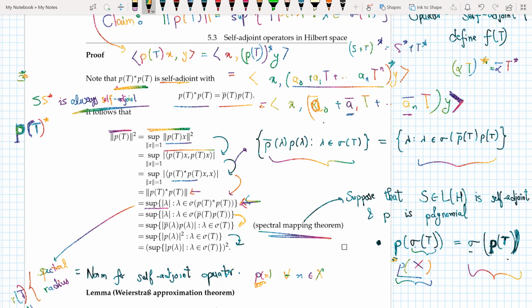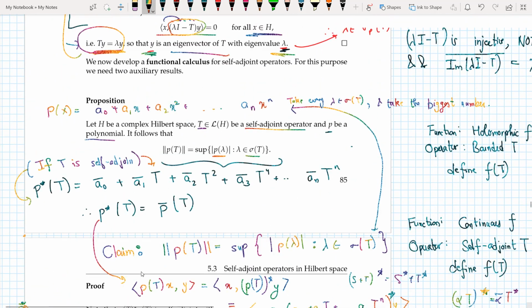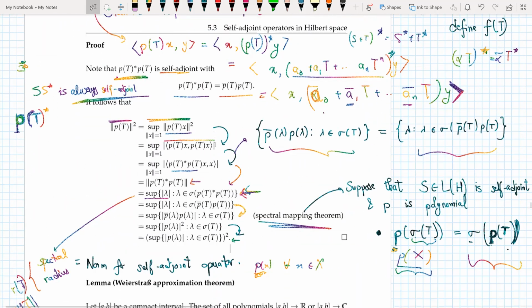And this is just the norm of p lambda squared, and I take the square outside, so it's exactly equal to this. So what I have proven now is that the norm of p of t equals the sup of the norm of p of lambda for all lambda belonging to the spectral values of t.